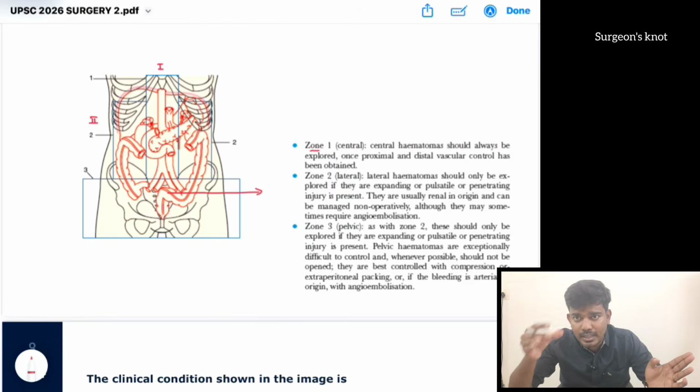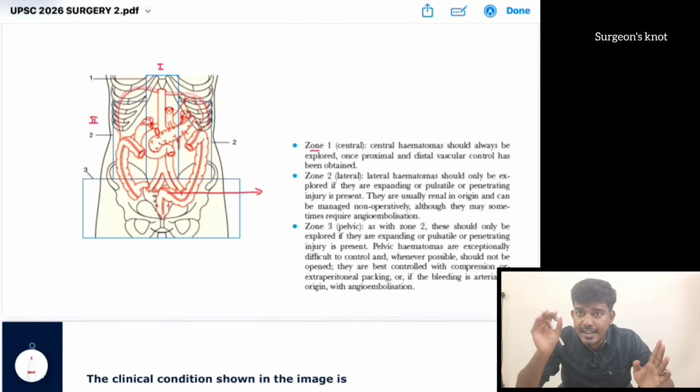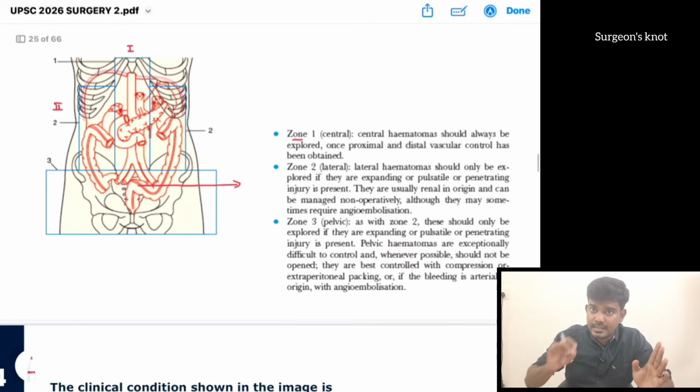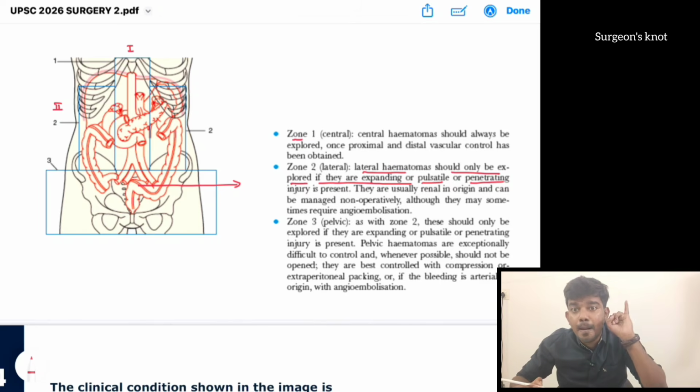In zone 2 what is there? The descending colon is there. Here they have given that it is a non-expanding hematoma. So these are the direct lines from Bailey and Love: lateral hematoma should only be explored if there are expanding or pulsatile or penetrating injury. Here it is a blunt injury. It is a non-expanding trauma.